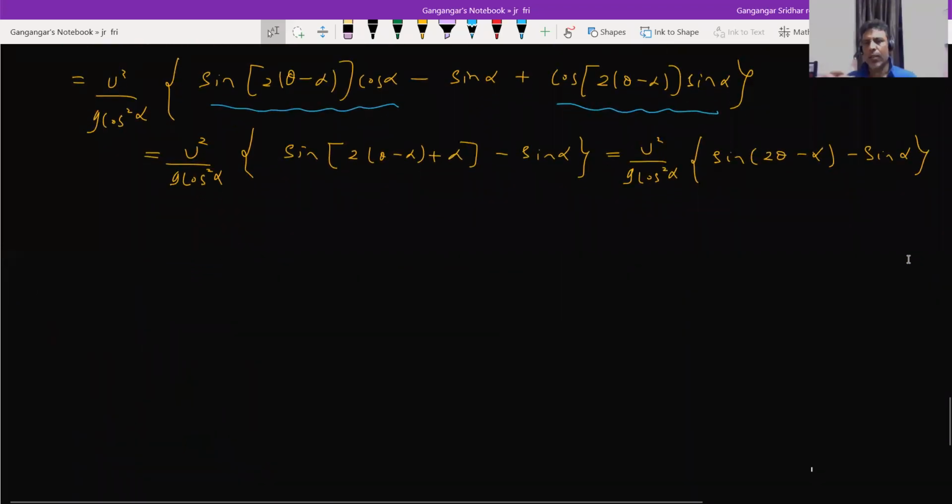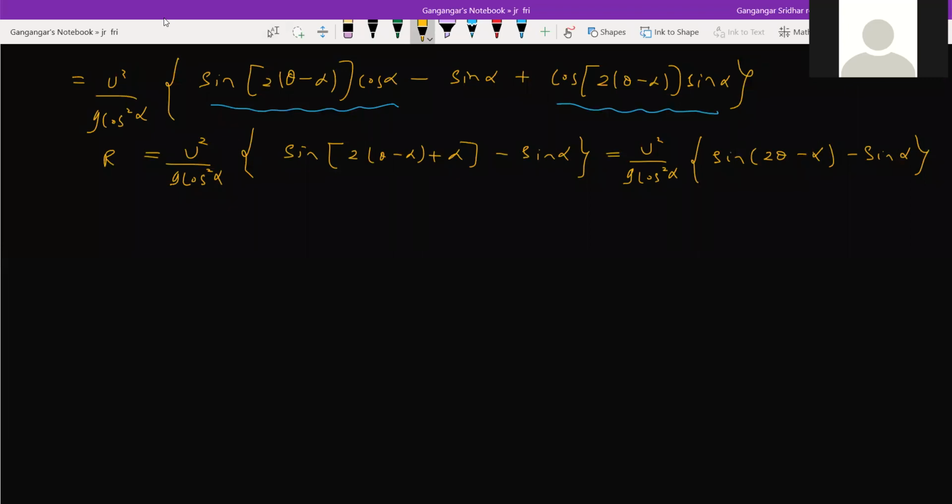Okay, now let's come to the equation. This was the expression for range: u square by g cos square alpha. So the range should be maximum, no? For the maximum range, what shall we do here? It all depends on the theta value. Sir, initial velocity has to be more. No, alpha is a constant.